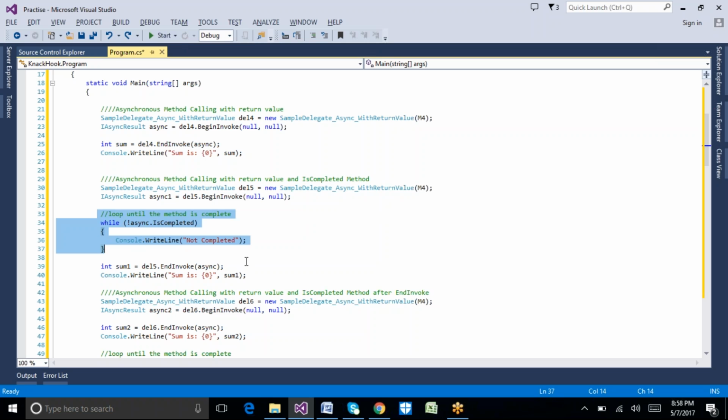So it will wait here only until the method is completed. Until that particular method gets executed, it will hold the process here. Otherwise, if you remove this one, the second method will automatically get executed, since we are not giving any kind of conditions here. So that's where we are using this asynchronous method with the return value. Okay. So, any questions here, Muzaffar or Raj?